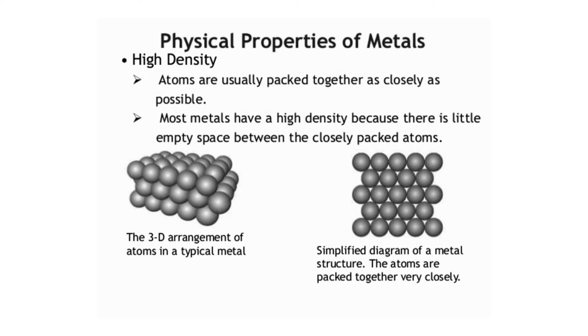Physical properties of some metals in detail. High density. The reason: atoms are usually packed together as closely as possible. Most metals have high density because there is little empty space between the closely packed atoms. As given in the diagram, a 3D arrangement of atoms in a typical metal and a simplified diagram of a metal structure. The atoms are packed together very closely.